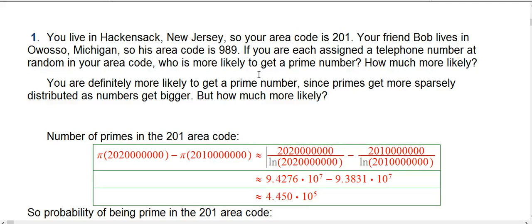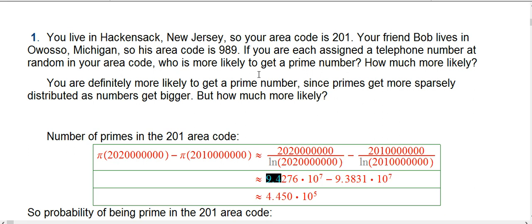Now, this approximation is really a big deal. This is not an exact count, but this is where the prime number theorem comes in: pi of x is approximately x over the natural log of x. That's with 202 and 7 zeros, and that's with 201 and 7 zeros. We evaluate those and keep a decent number of decimal places so that we can see where they're significantly different.